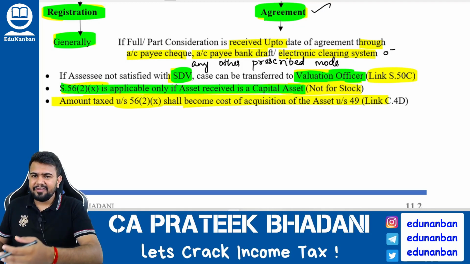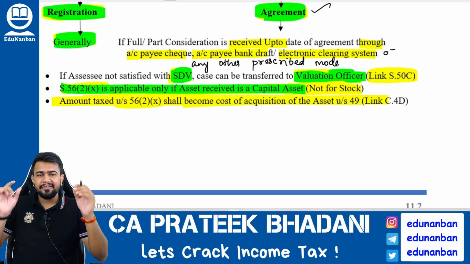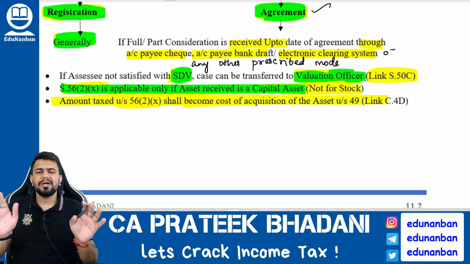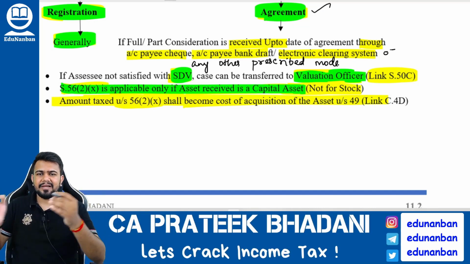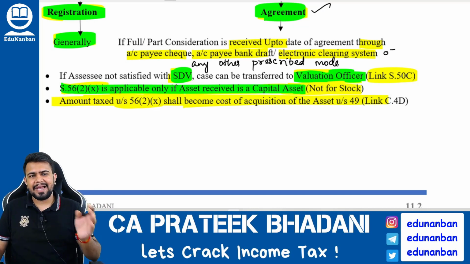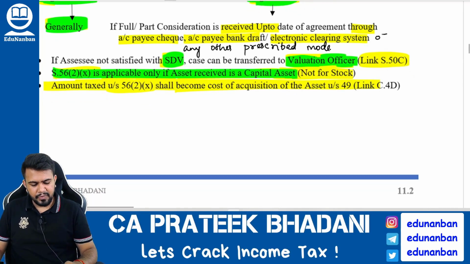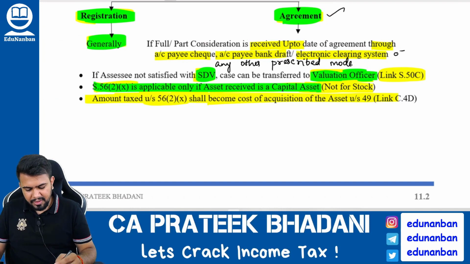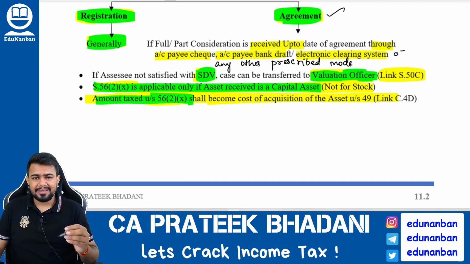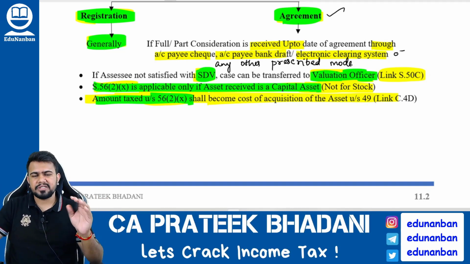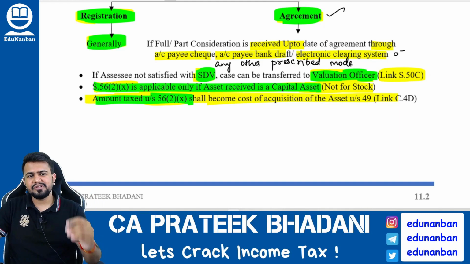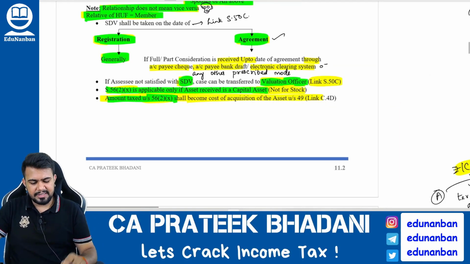Hence, if someone is gifting me an asset and if that asset is a stock, then I should not see 56(2)(x), I should see PGBP chapter. Only if I am getting a gift and if that gift is a capital asset, I should consider 56(2)(x). And then one more thing, if an amount is taxed under 56(2)(x), then the value of that asset which is considered for 56(2)(x) will become the cost of acquisition for future purposes. This also we have already discussed in capital gain chapter.